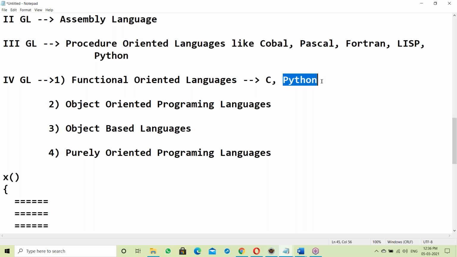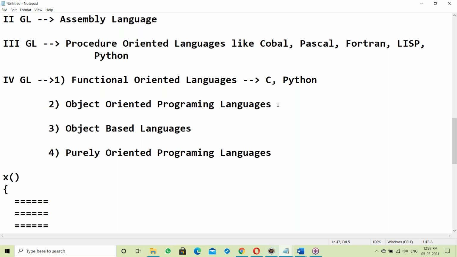In Python, we can write procedures as well as functions. We can write both here. So this is the procedure and function difference. C language is only function oriented. It does not support the others.